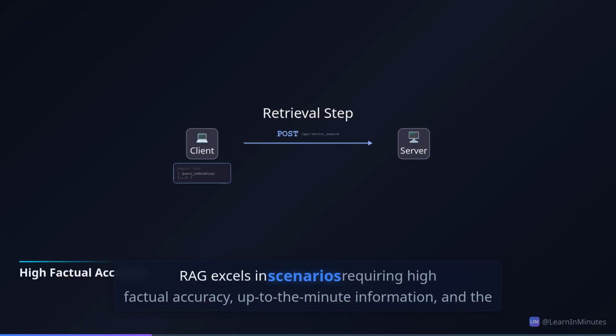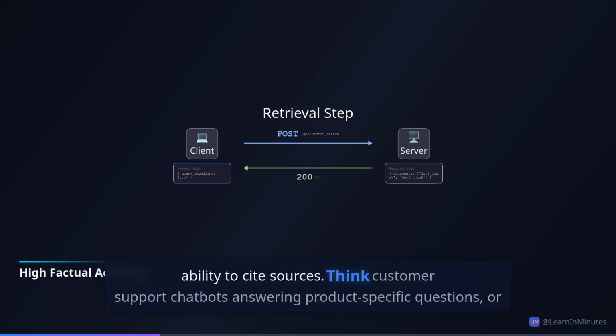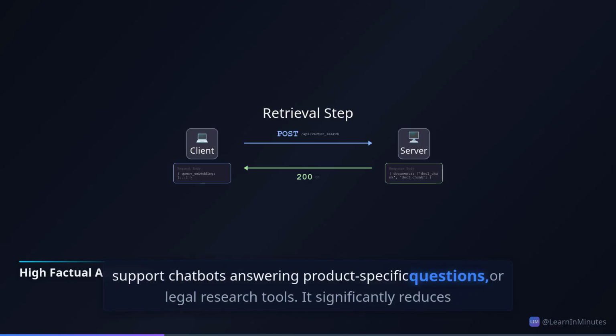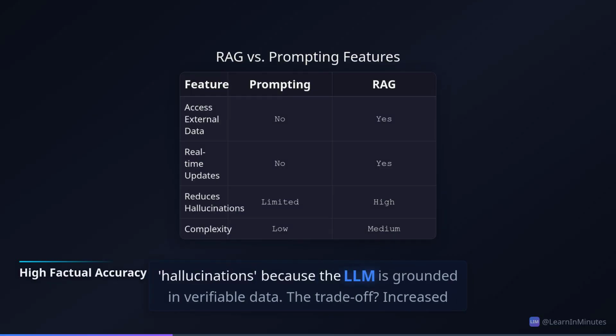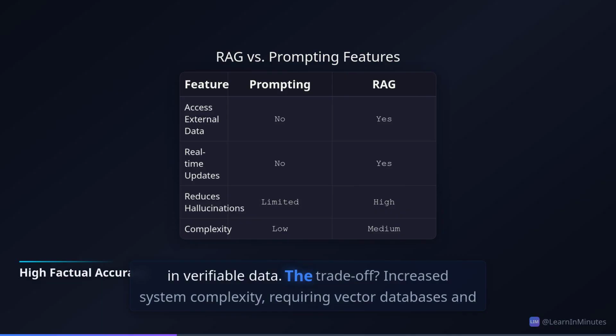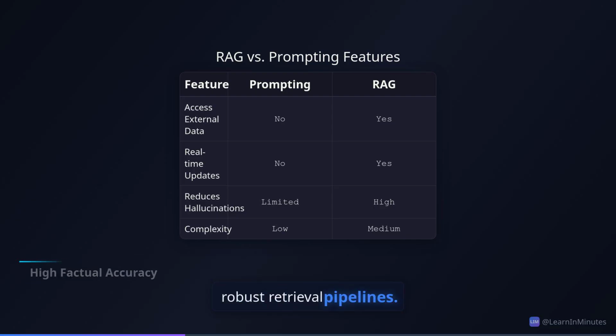RAG excels in scenarios requiring high factual accuracy, up-to-the-minute information, and the ability to cite sources. Think customer support chatbots answering product-specific questions or legal research tools. It significantly reduces hallucinations because the LLM is grounded in verifiable data. The trade-off? Increased system complexity, requiring vector databases and robust retrieval pipelines.